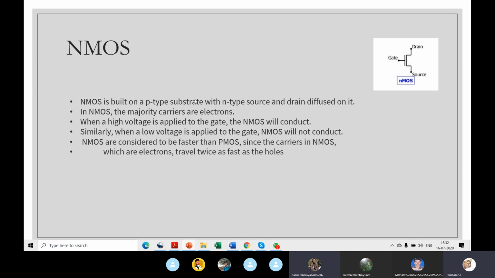So NMOS is built on a P-type substrate with N-type source and drain diffused into it. So drain and source are N-type, and this is P-type. I hope most of you know what N-type and P-type are. Yes, sir. So that's how the semiconductor types work, right? You take a basic semiconductor and do something called diffusion. You put in P-type or N-type impurity, so the semiconductor becomes a P-type or N-type semiconductor. That helps in the conduction. Current goes like that. That's the concept.